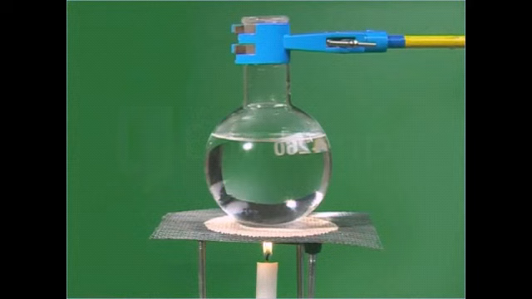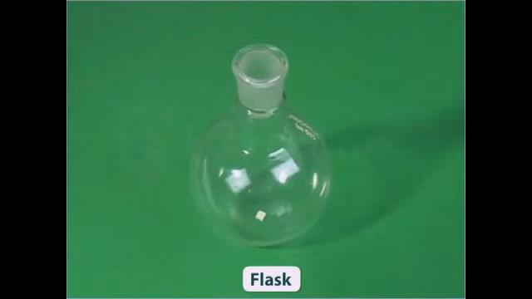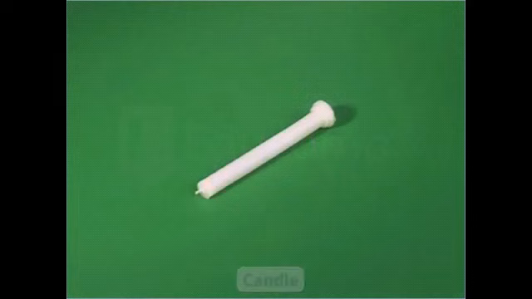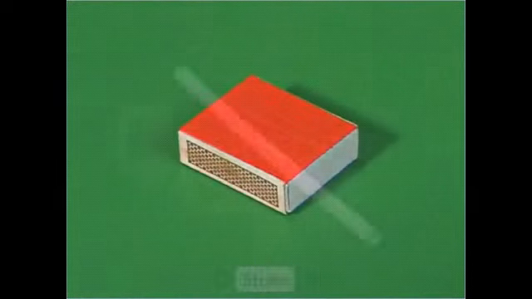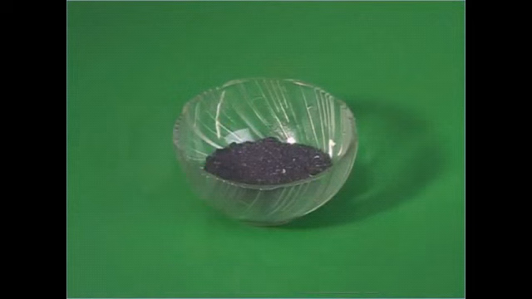Let us perform an activity to demonstrate the transfer of heat in liquids and gases. The items required are a round bottom flask, tripod stand, candle, matchbox, straw, potassium permanganate crystals and water.